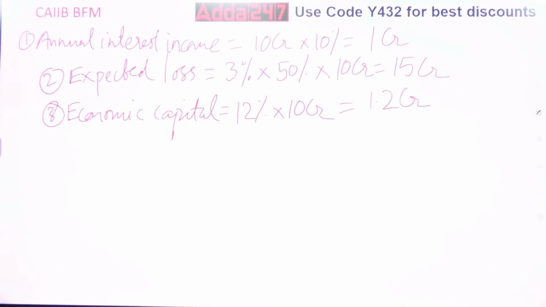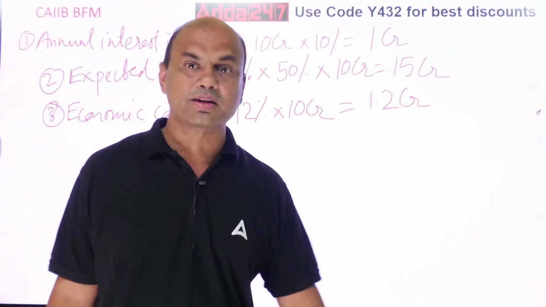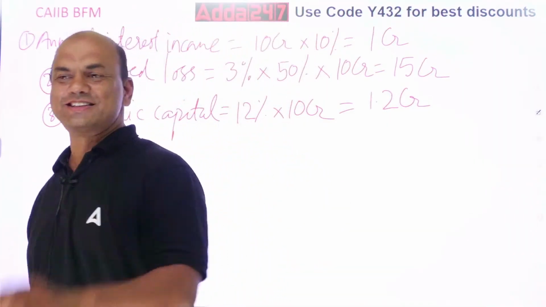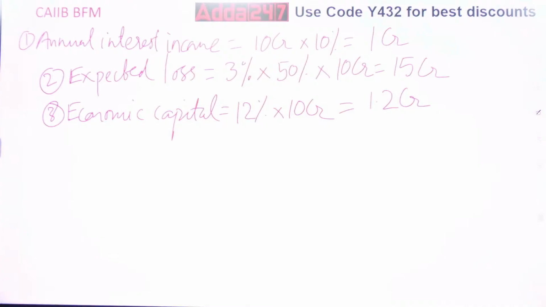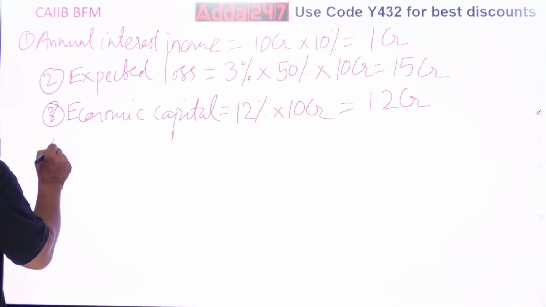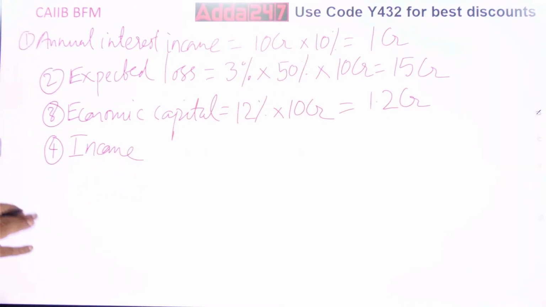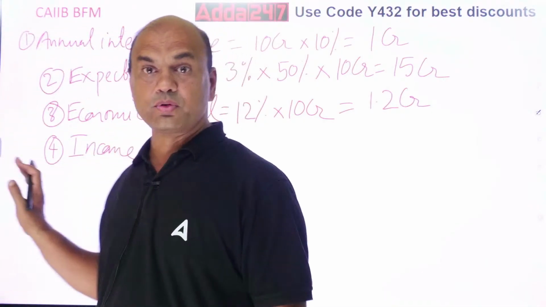Now you will be wondering, what are we doing all this? What is your final aim? RAROC. But where is RAROC? Up till now you have not got any RAROC. Have you got any RAROC over here up till now? No. Wait. Steps. So economic capital you got. Now income from capital. Now we have come almost to the last stage. There are only 5 steps, and we are on the 4th stage now.